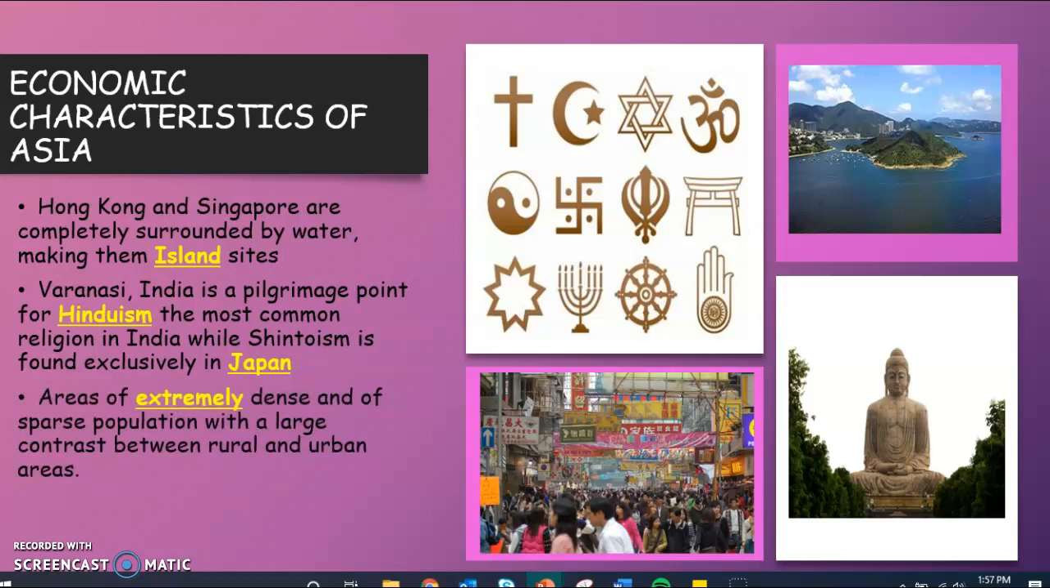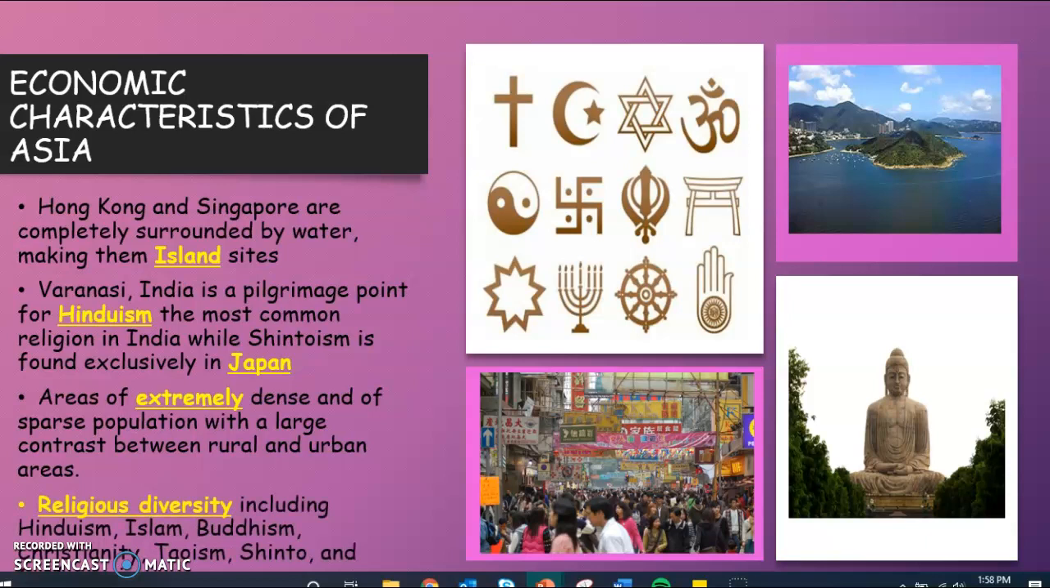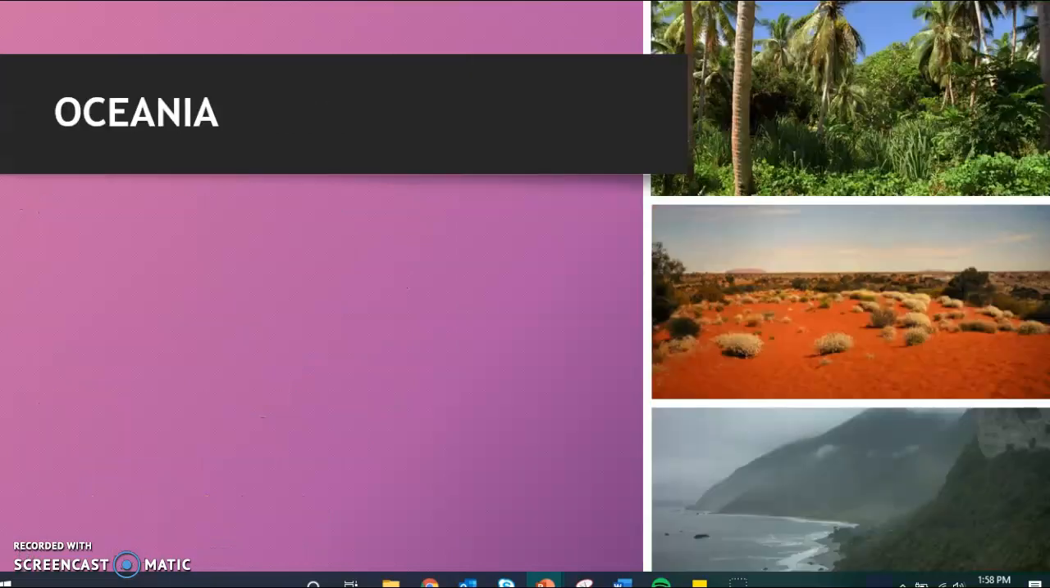Now, another important characteristic of Asia is that the population is very unevenly spread out. There are some areas where the population is very, very dense. People are packed very tightly together, and other areas where they are very, very spread out. So those very packed tightly together cities, and then they have very spread out rural areas. Plus, this region of the world is home to a lot of religious diversity, including Hinduism, Islam, Buddhism, Christianity, Taoism, Shintoism, and Confucianism. So even though there are some more dominant religions, you can find many different religions in this part of the world.